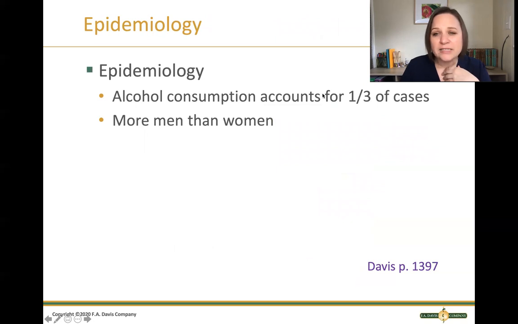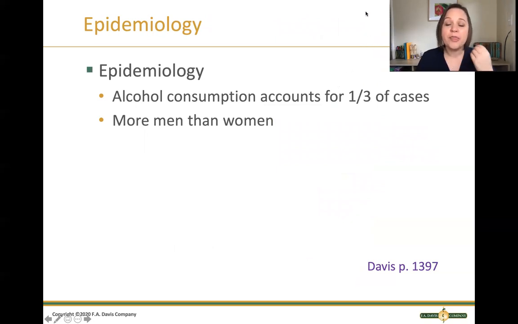Now, alcoholism accounts for about a third of the cases of acute pancreatitis. So patients who have chronic alcohol abuse and are binge drinkers will often come in with acute pancreatitis symptoms. Now, because alcoholism is more associated with men than women, we're going to see alcohol-induced pancreatitis more commonly in our male population. The gallstone-induced pancreatitis is more common in women, as gallstones are more common in women in general.